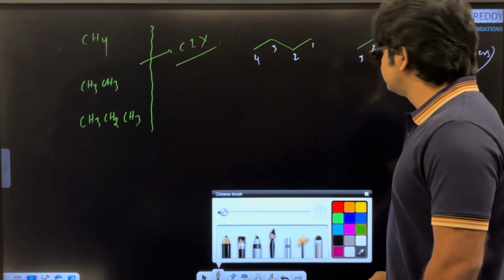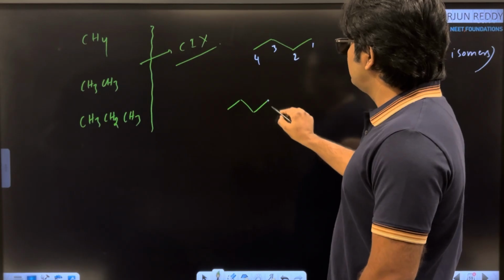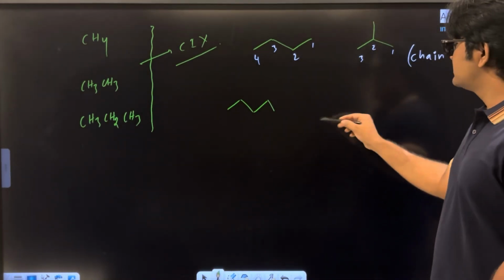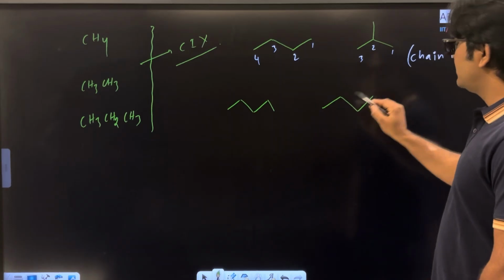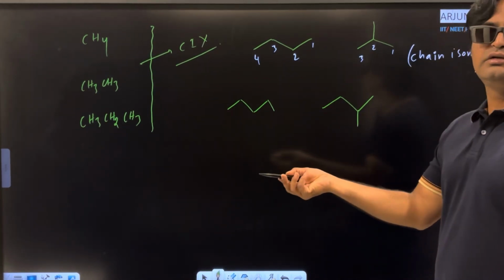Next I am going to take 5 carbon atoms, 1, 2, 3, 4, 5. And how to produce chain isomers? Just select a carbon chain of length 4 carbon atoms, and the 5th carbon atom I am connecting here, but not here.